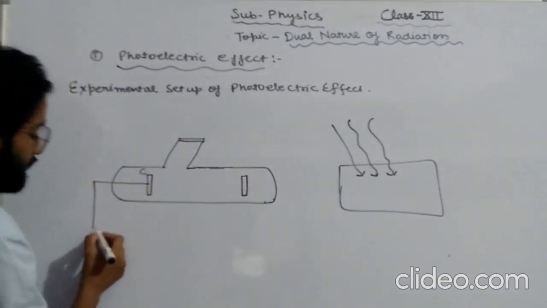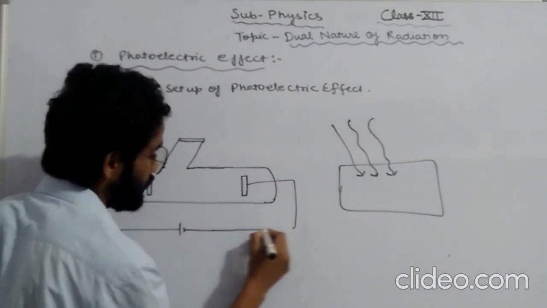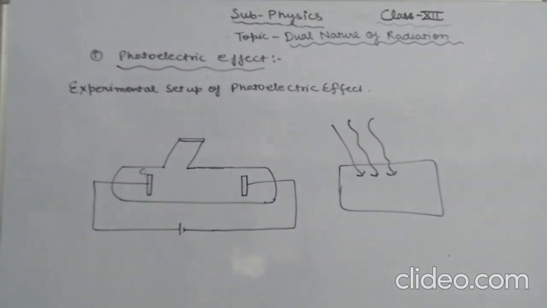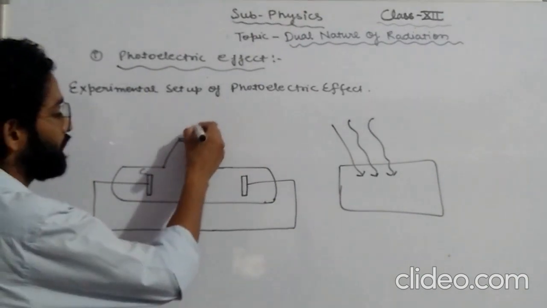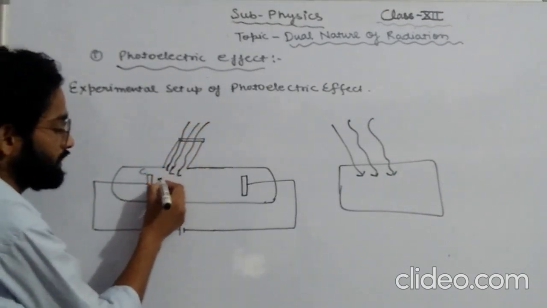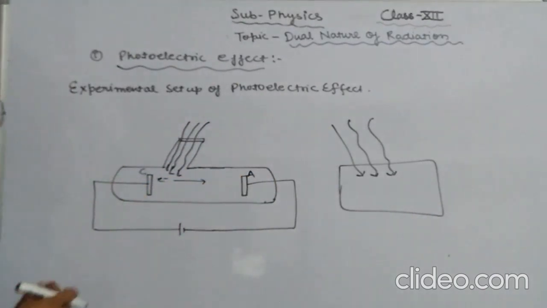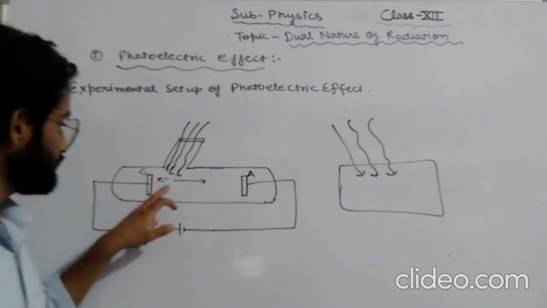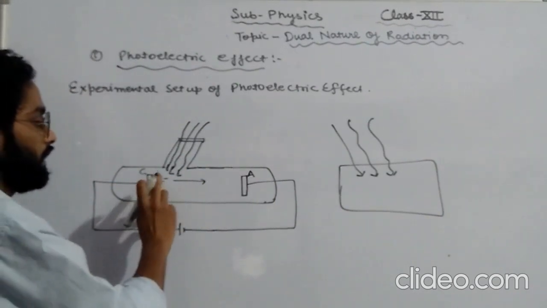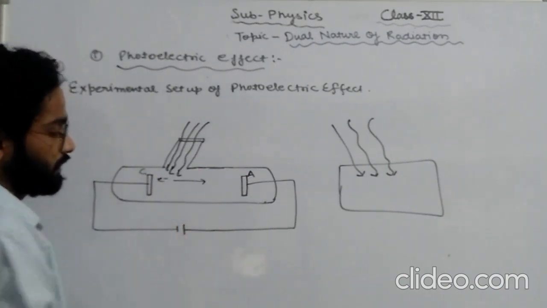These two electrodes are connected with the battery as shown in the figure. What happens next? When the suitable frequency of light strikes that C plate, the ejection of electrons takes place, which move towards the A plate. That means this plate is a negatively charged plate and the electrons are moving from the C plate to the A plate.